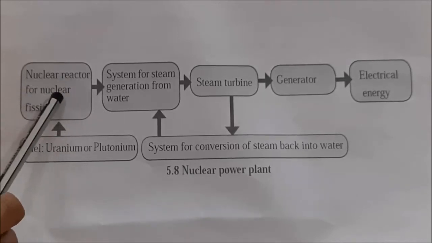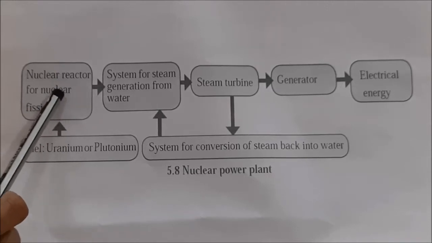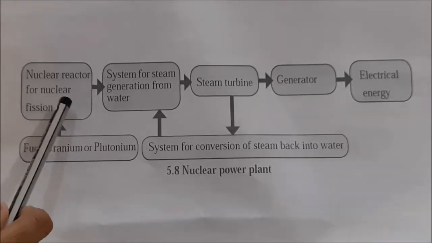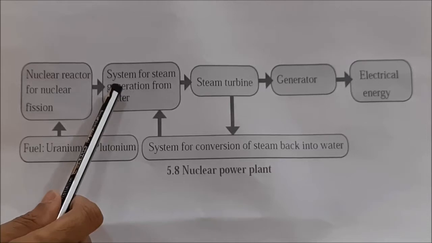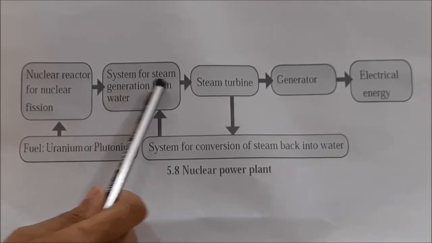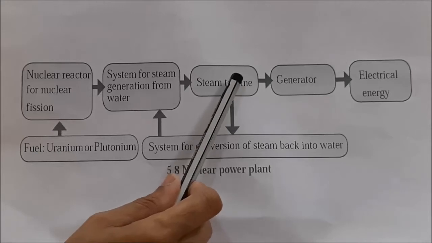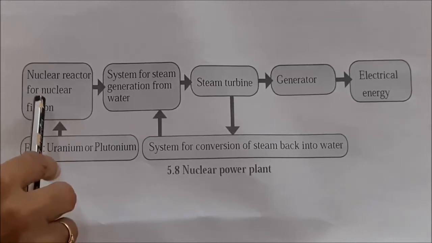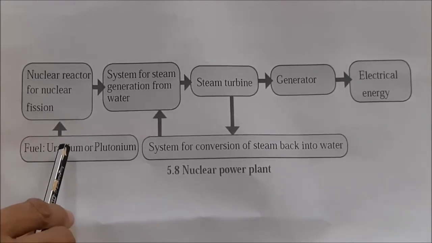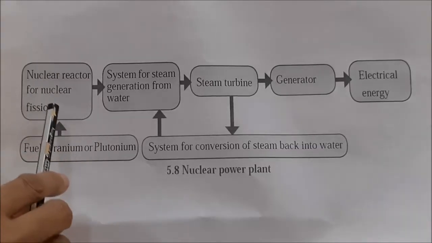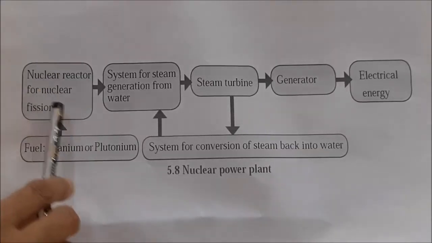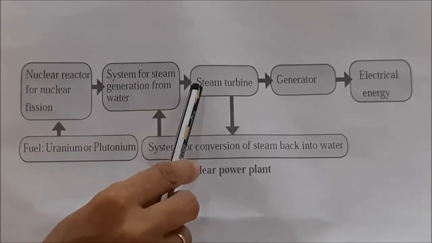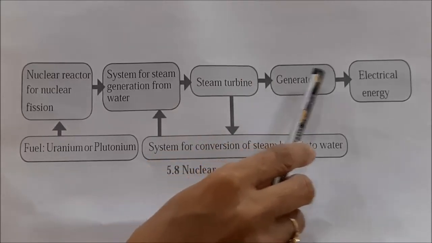These are the nuclear fission elements which are used in the nuclear reactor for the reaction, and with the help of these reactions steam is produced. With the help of this steam, the turbine is driven, and ultimately the energy is generated in the form of electrical energy. The elements used in the nuclear reactor are called radioactive elements, such as uranium and plutonium. In this nuclear power plant, the energy is generated with the help of nuclear reactors, and after that steam is formed and generates electrical energy.